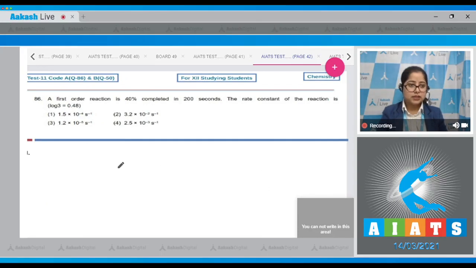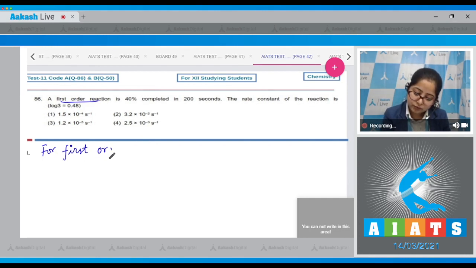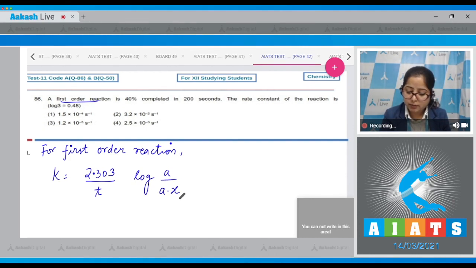Question number 86. Let's read it. A first order reaction is 40% completed in 200 seconds. The rate constant of the reaction is. Students, let's start. First of all, we are given a first order reaction, and for a first order reaction, we know that K is equal to 2.303 upon t log of initial concentration upon remaining concentration.